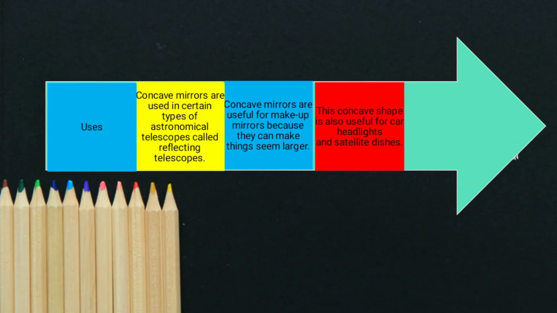So where do we use the concave mirror? Concave mirrors are used in certain types of astronomical telescope called reflecting telescope. Concave mirrors are useful for makeup mirrors because they can make things seem larger. This concave shape is also useful for car headlights and satellite dishes.